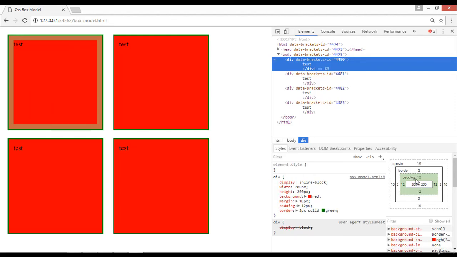Here we have 12 pixel of padding that we have used inside this green, and after that we have 2 pixel of border. Here is written border that we have used. Then we have some margin here, you can see 10 pixel of margin that we have used here.